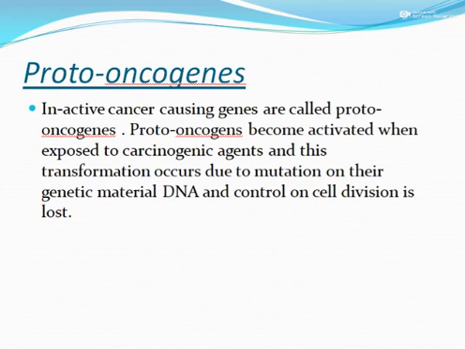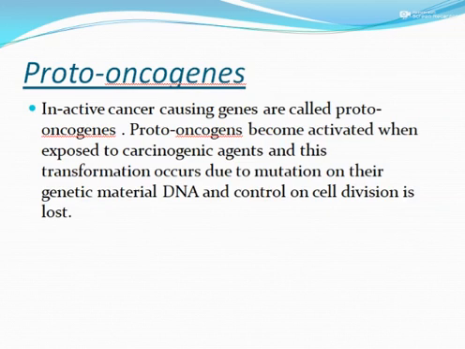But these protooncogenes may remain dormant, and they may become activated. Once these protooncogenes come in contact with a carcinogenic agent, they become activated, and so we call it a cancer cell.